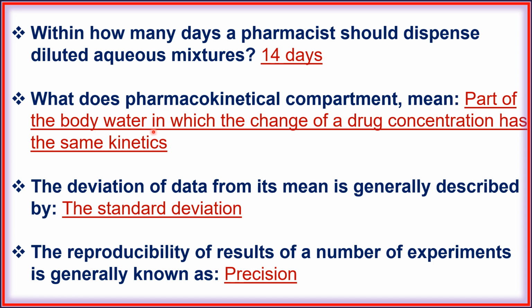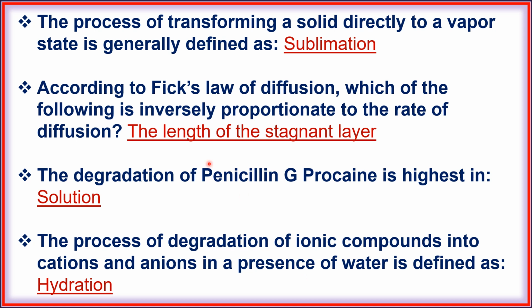Part of the body water in which the change of a drug concentration has the same kinetics. Next, the deviation of data from its mean is generally described by standard deviation. Next, the reproducibility of result of a number of experiments is generally known as precision. Next, the process of transforming a solid directly to a vapor state is generally defined as sublimation.